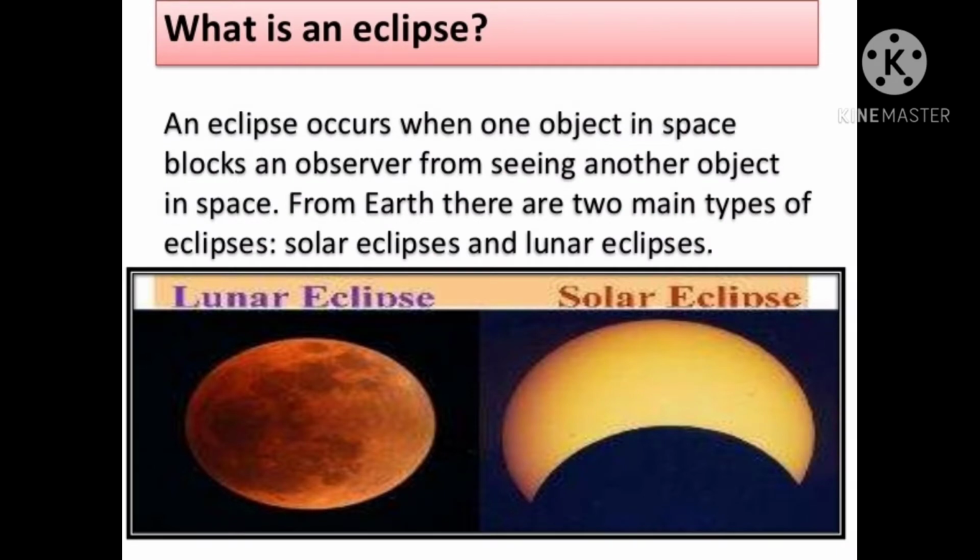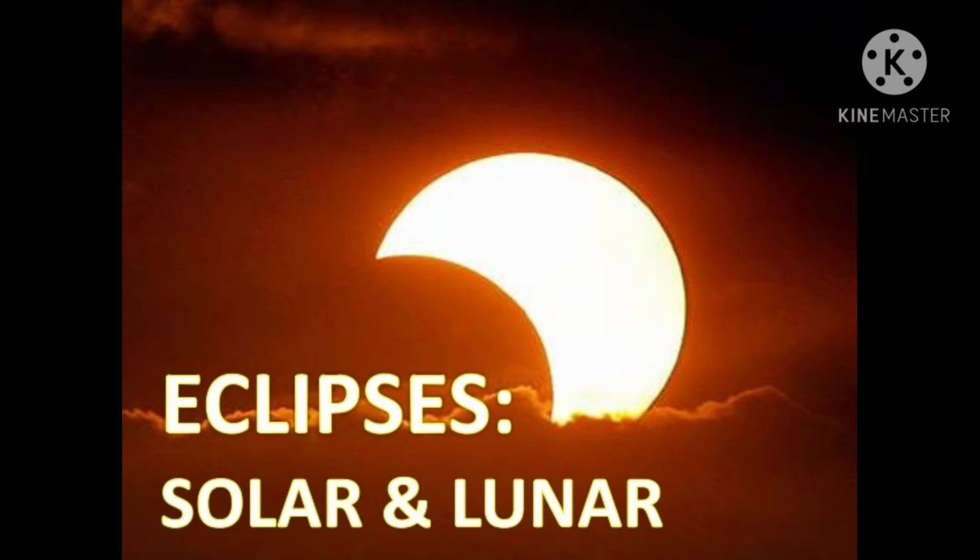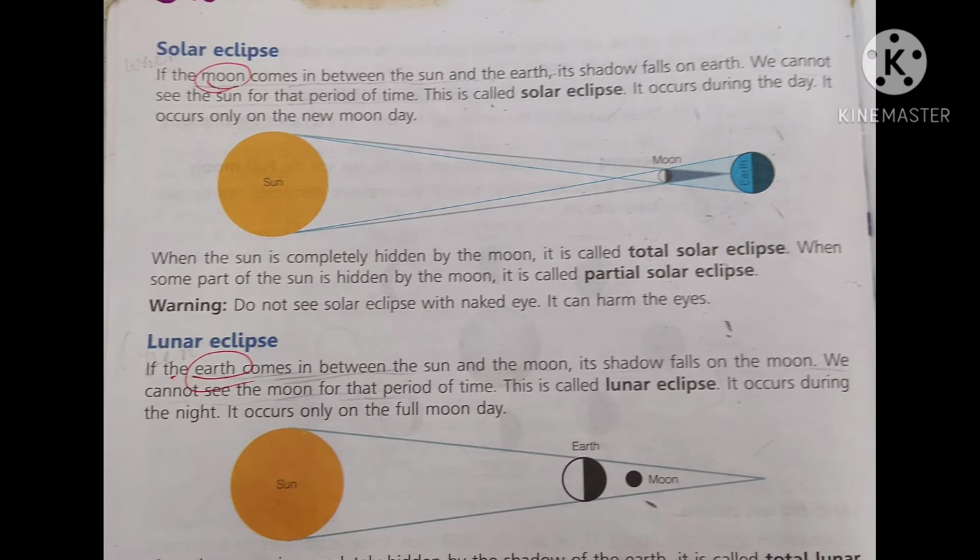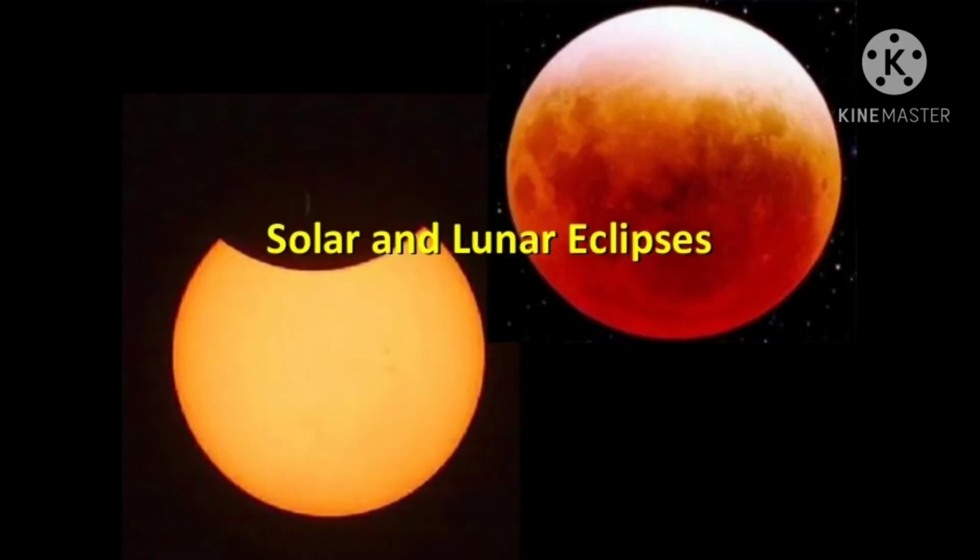Similarly, the moon and the earth are opaque objects and they are moving. And when any one comes in the path of sunlight, it casts a shadow on the other. This is called an eclipse. Children, eclipses may be of two types, solar eclipse and lunar eclipse. Now let us know about them one by one. So first of all, let us start with solar eclipse.